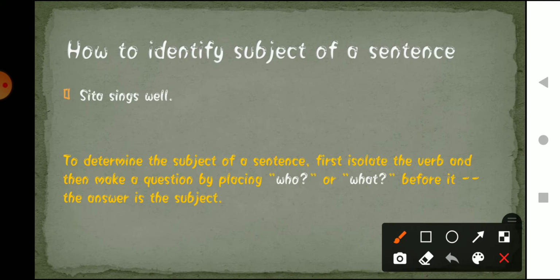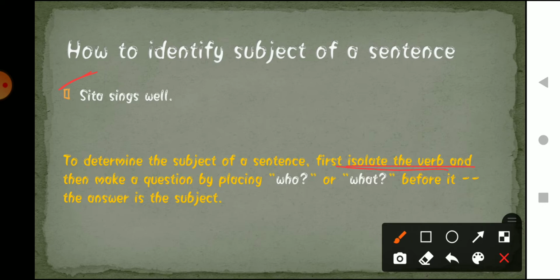To determine the subject of a sentence, first isolate the verb and then make a question by placing who or what. First we are going to isolate the verb. Isolate means we are going to separate the verb.